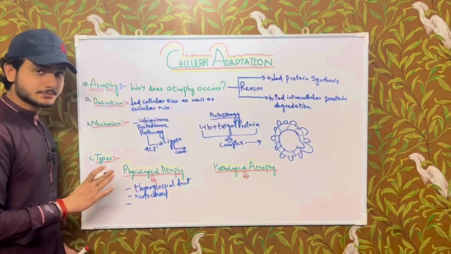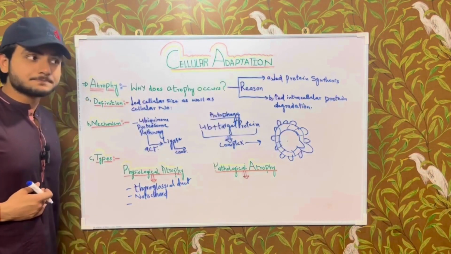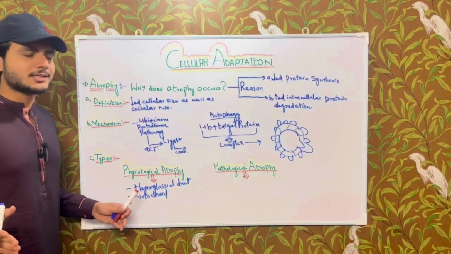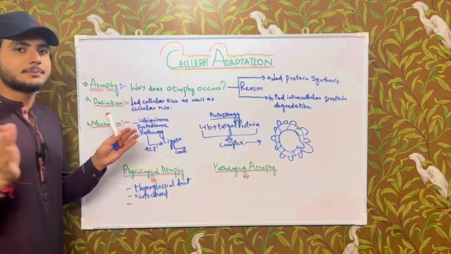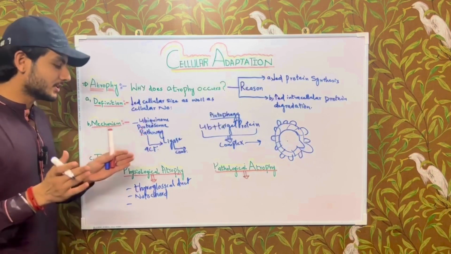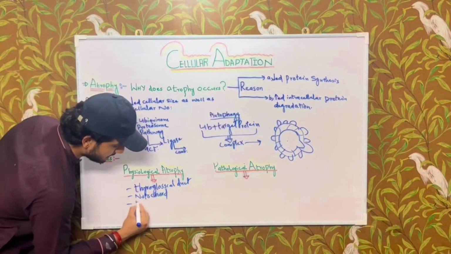It also occurs in the thymus. As age progresses, the thymus undergoes atrophy, so the size of the thymus decreases. It starts shrinking.